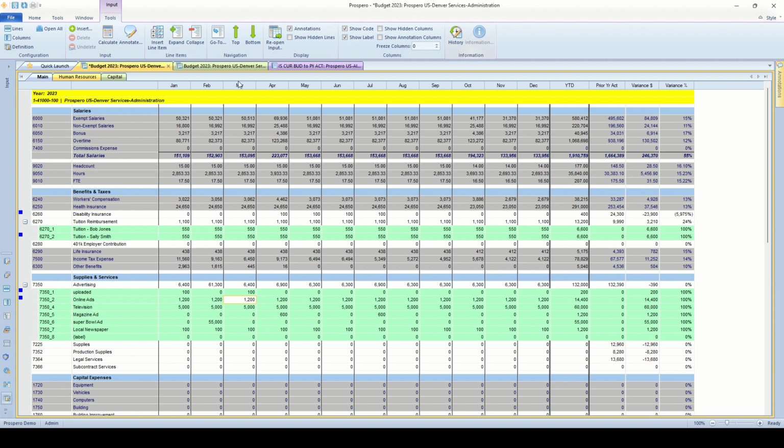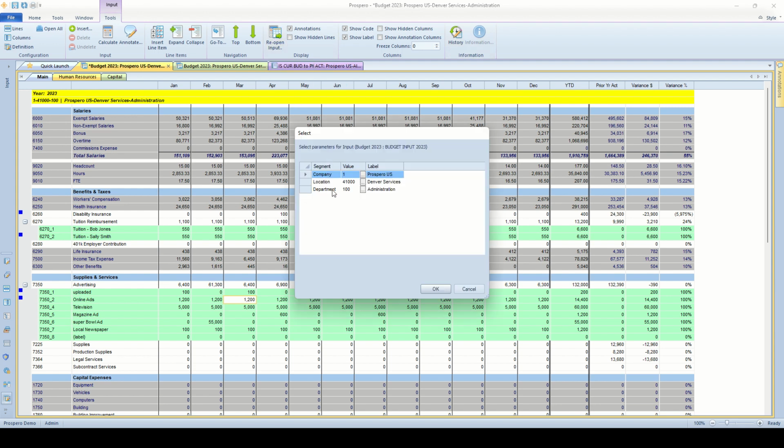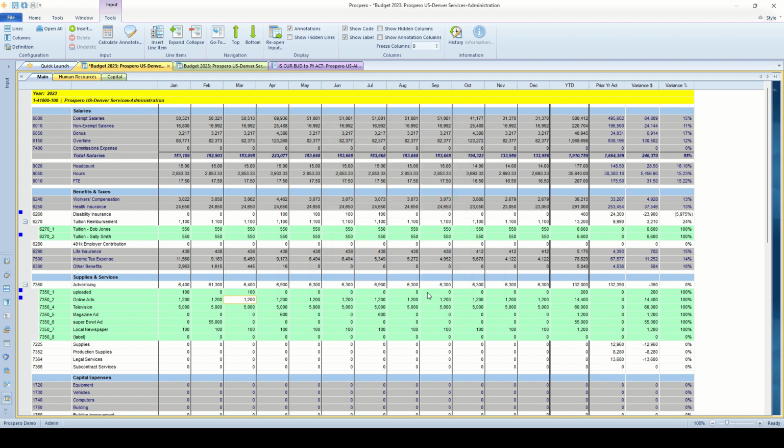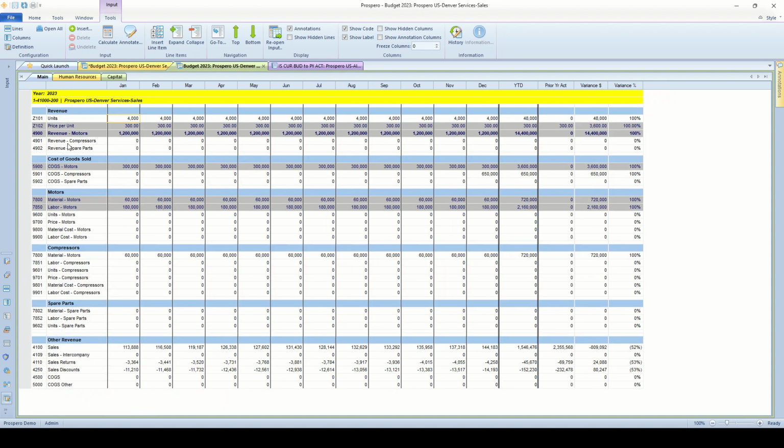For an example, let me just go to the top here and click reopen input, and I'm going to switch from our administration department to our sales department. And this will have a different layout for us. We are using this input template for tracking our revenue, cost of goods sold, and any other related accounts here. And this is using some budget accounts that we just have inside Prospero. These account numbers are not inside our general ledger.